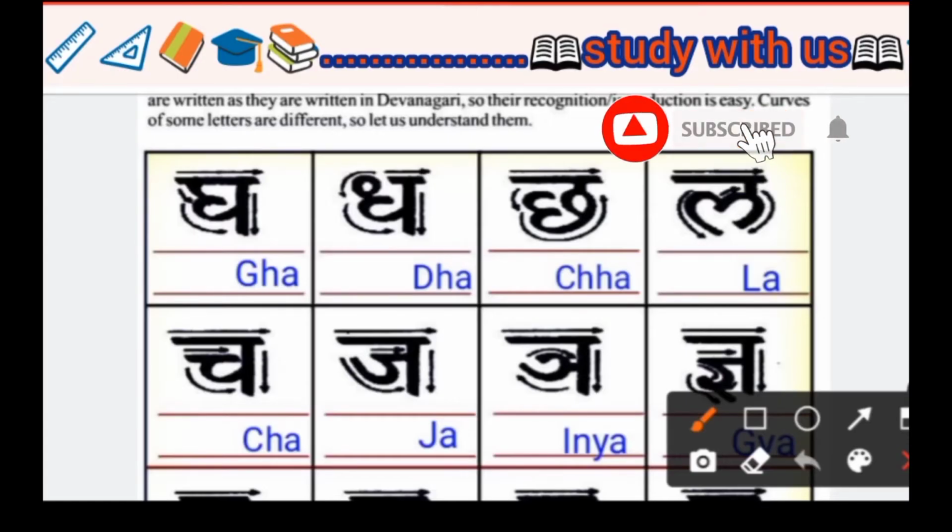There are different types of varnas, so we see them one by one. In all the varnas, the Shiro Rekha is a common line.